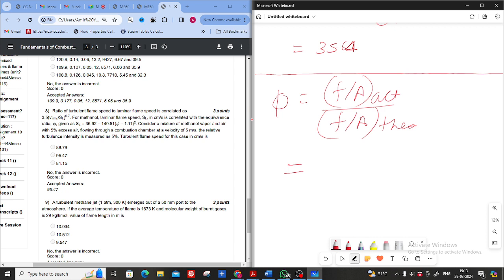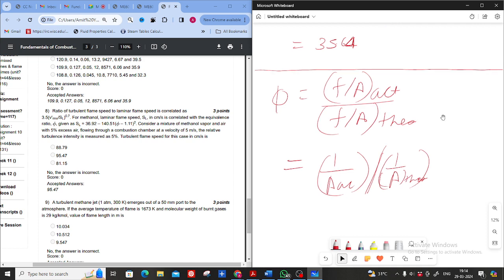Now, is phi greater than 1 or less than 1? They are saying that excess air is present. So if you consider the fuel is the same in both the actual case and the theoretical case, then it is 1 upon A actual upon 1 upon A theoretical. What are others saying, greater than 1 or less than 1? Less than 1. Yeah, that is correct, less than 1.